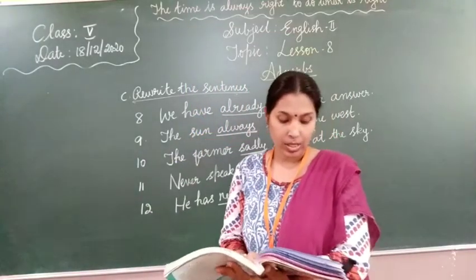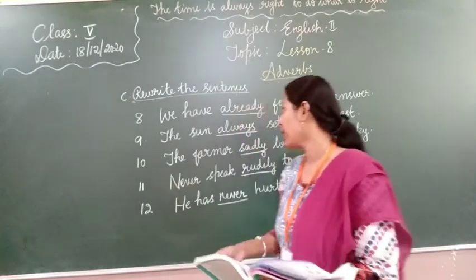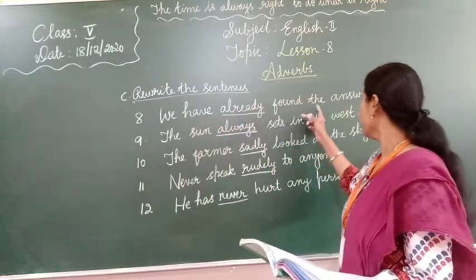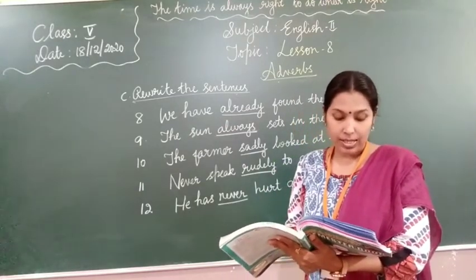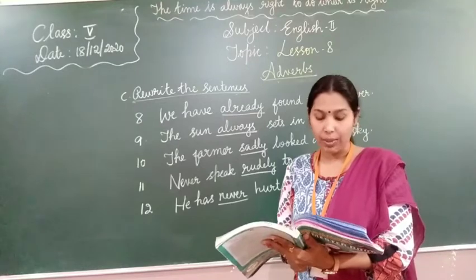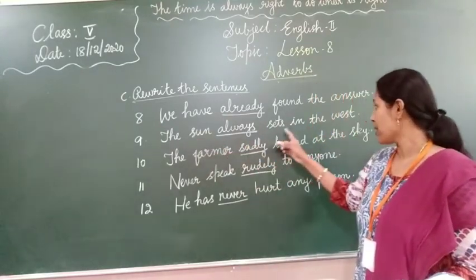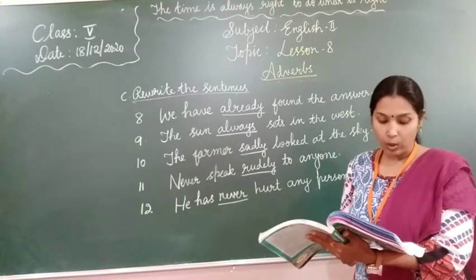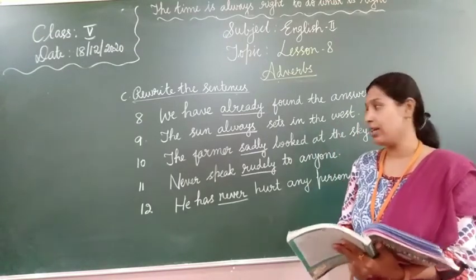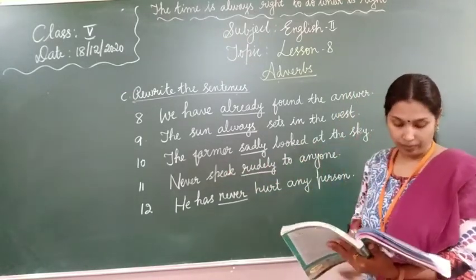Next, eighth question. We have found the answer already. How can we rewrite? We have already found the answer. Next, the sun sets in the west. In the bracket given, always. The answer is, the sun always sets in the west. Next, the farmer looked at the sky sadly. The farmer sadly looked at the sky.